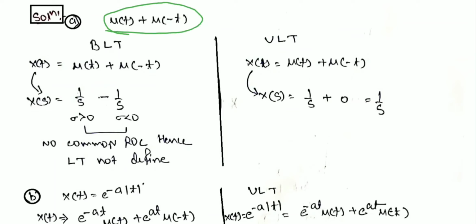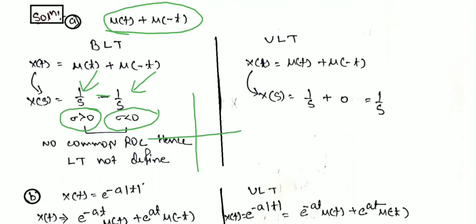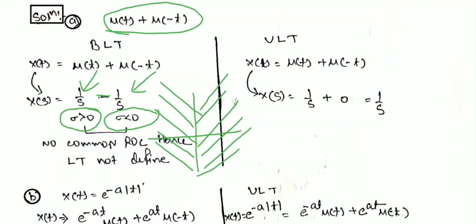As we know, u(t) has the Laplace transform 1 upon s, and u(minus t) has the Laplace transform minus 1 upon s. As the first is right-sided, sigma is greater than 0, and as the second is left-sided, sigma is less than 0. There is no common ROC, because one tells that the ROC is right-sided and the other tells that it is left-sided. Therefore, the bilateral Laplace transform of this signal is not defined.